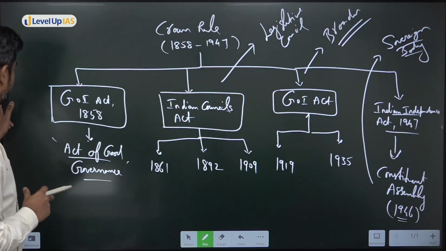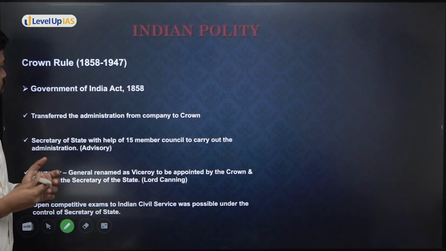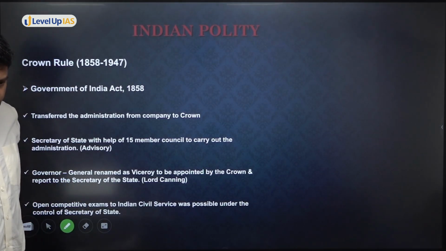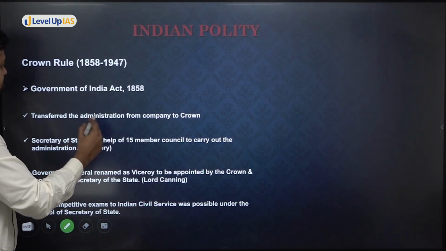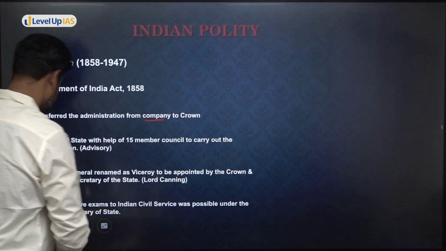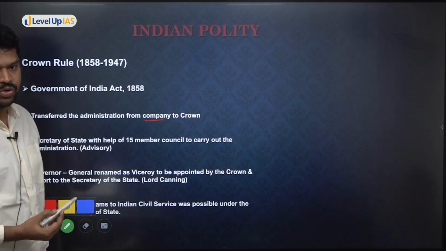All right. So now I'll go into the first act, that is the Government of India Act 1858. What are the major changes that happened by the Government of India Act, as I already discussed? The first major change, they have transferred the administration from the company to the Crown. So till that point of time, who was taking up the administration? It was the company. Now it has been transferred to the Crown.